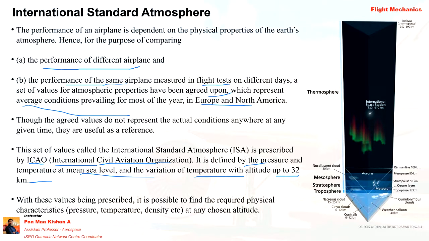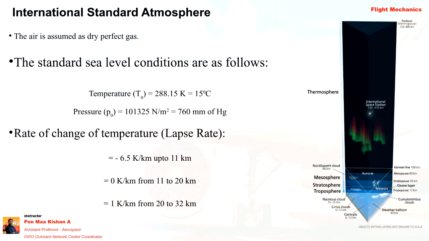So previously it was measured with respect to Europe and North America, but later when ICAO formed, it came under the control of ICAO only. With these values described, it is possible to find the physical characteristics, pressure, temperature, and density at any chosen altitude. So our main agenda of this International Standard Atmosphere is to calculate the pressure, temperature, and density at various altitudes. Already it was listed and tabulated.